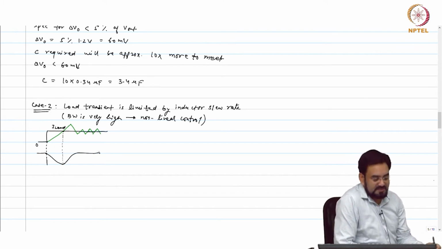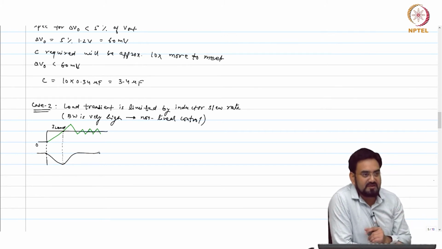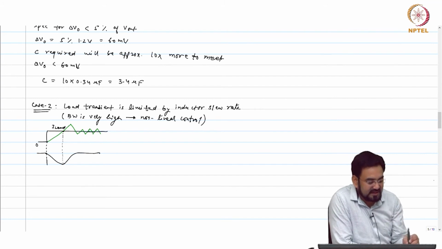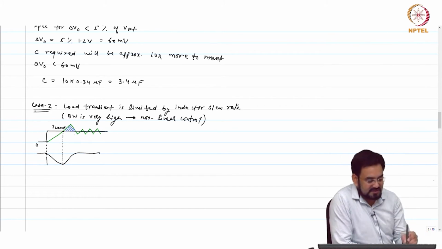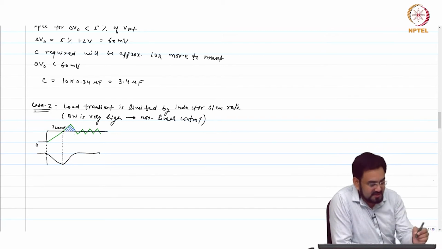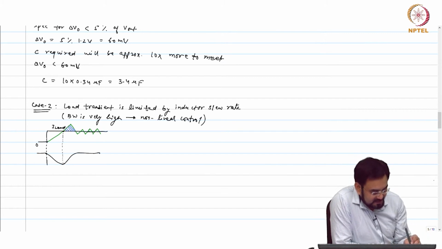Whatever charge you have lost due to the limited slew rate of the inductor has to be recovered, which means the inductor has to supply extra current after this intersection. That is why you see this region. This charge will be equal to the charge lost.